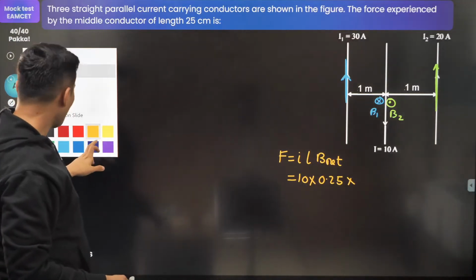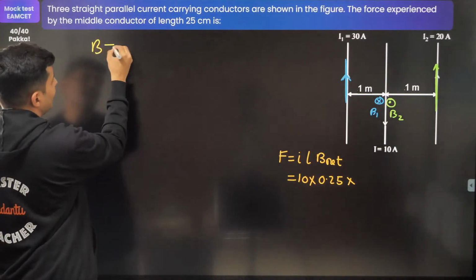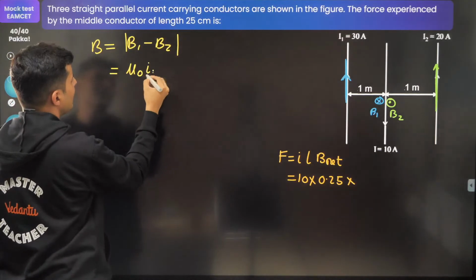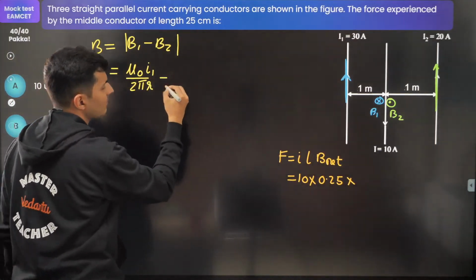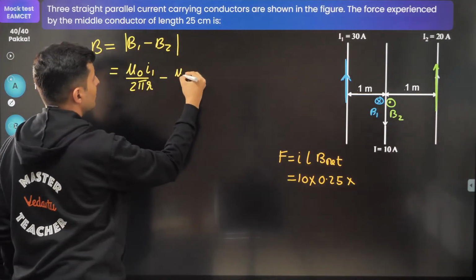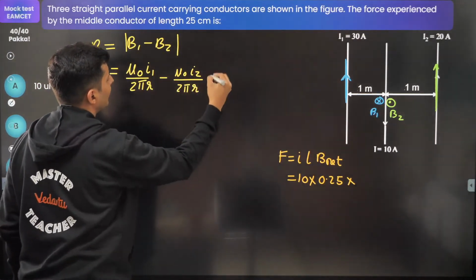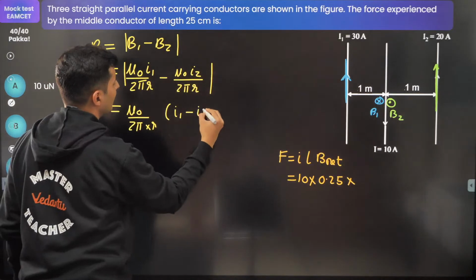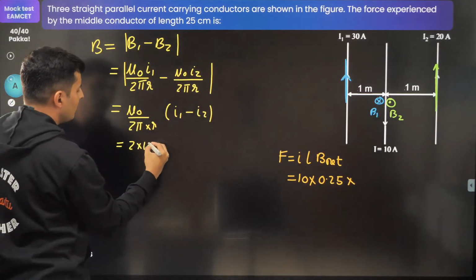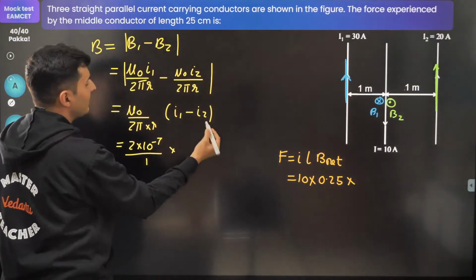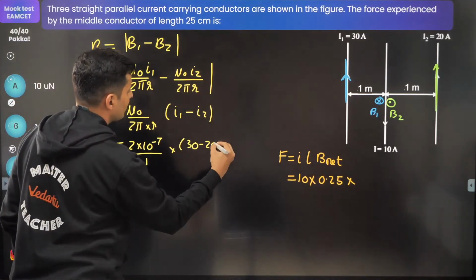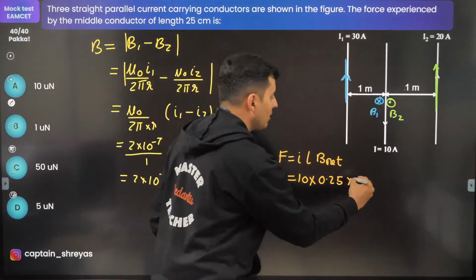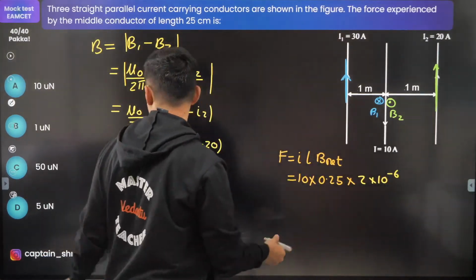First of all, guys, I hope you can see over here that the B net will be B1 minus B2, whichever is bigger. B value is nothing but mu naught I by 2 pi R. R is also the same. So here also you'll have mu naught I2 by 2 pi R. That's it, modulus. So it will become mu naught by 2 pi into R, and here you will have I1 minus I2, whichever is bigger. So this is nothing but 2 into 10 to the power minus 7. The distance is 1 meter. I1 minus I2, so 30 minus 20, which is 10. So it will become 2 into 10 to the power minus 6. Just use that over here, and you will get the answer.